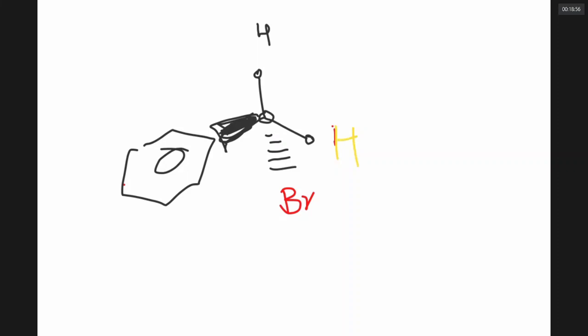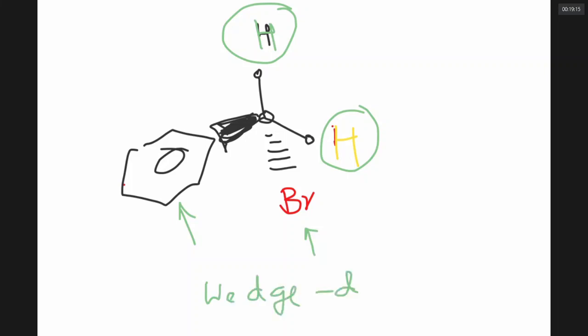and the other H. These 2 hydrogens are lying in the plane of the board or paper. The phenyl group is coming towards you and the Br is going away. Are we very clear? This is called wedge-dash representation. Are we very clear on this, sir?